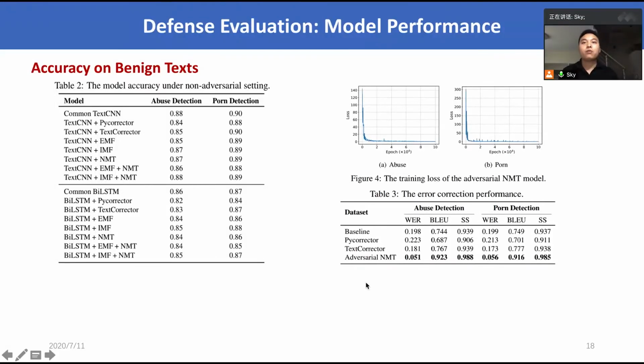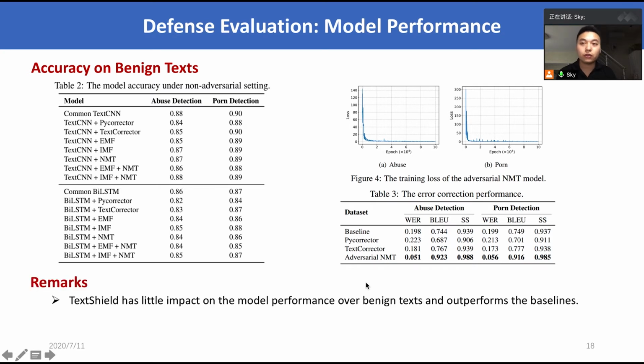We first evaluated the efficacy of TextShield under the non-adversarial setting to verify whether applying the defense will have a negative impact on the model performance. From Table 2, we can see that TextShield has little impact on model performance over benign text and outperforms the baselines.